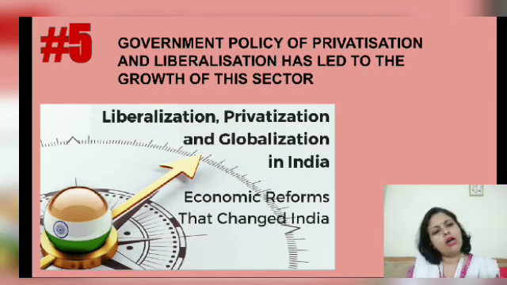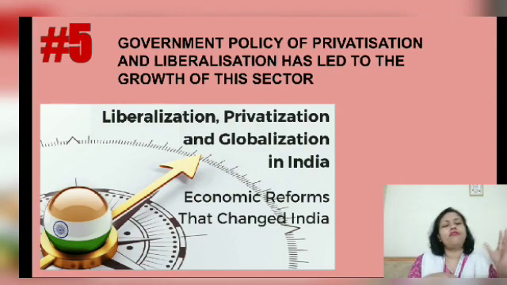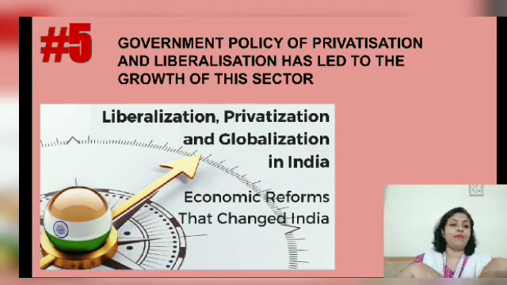I did give you a short discussion about globalization, liberalization and privatization in class 9, but still let's just understand that liberalization happened somewhere in 1991 when we opened our economy, when we allowed foreign companies to come and invest in our country, when we allowed foreign brands to sell their products in our country, and also we went out to sell our products outside. That is why we have all global brands in our country as of now. So that whole process of opening the market, free trade, where people can come and go whenever they want to, that whole business is called liberalization.